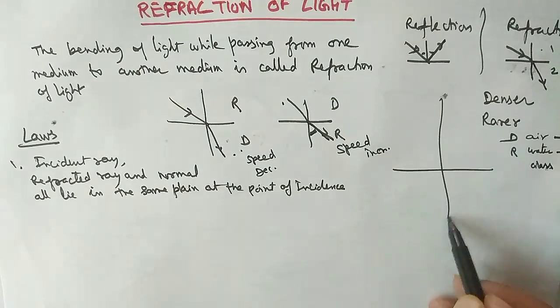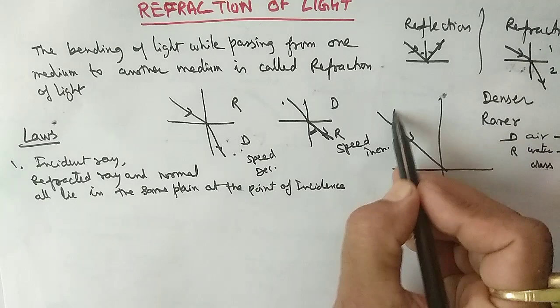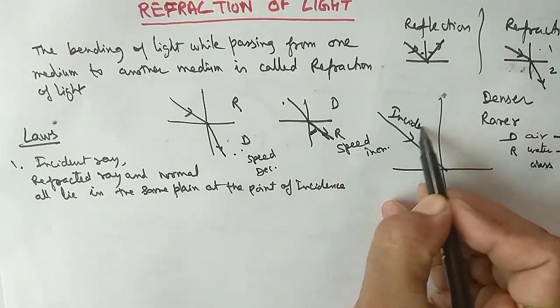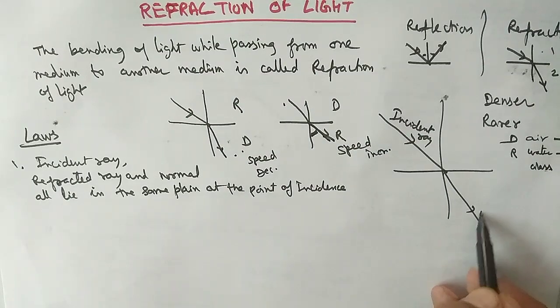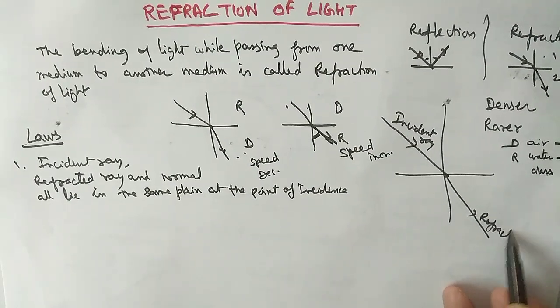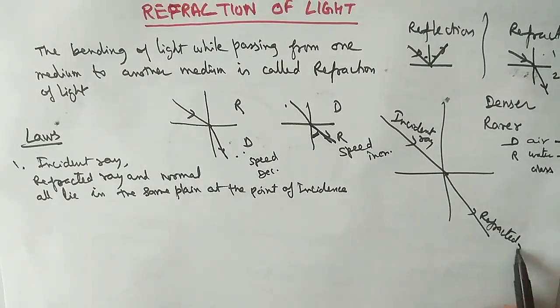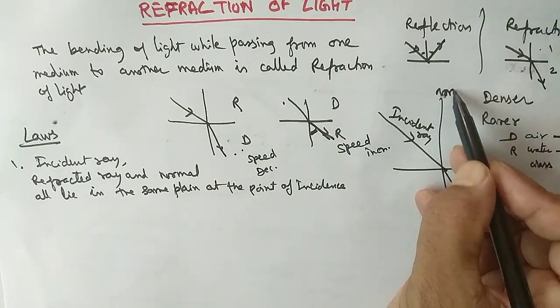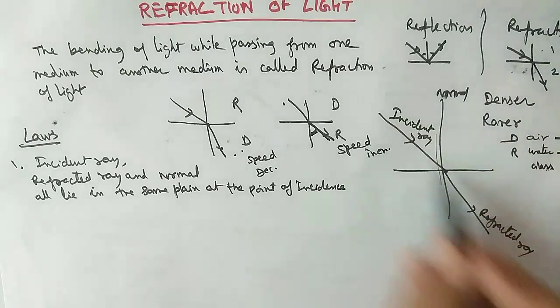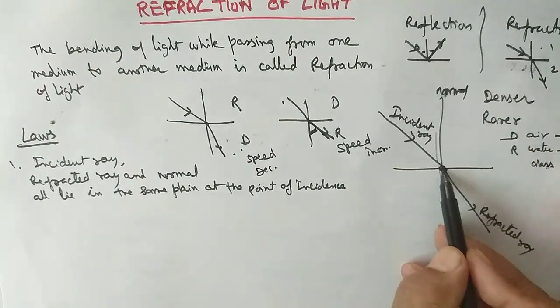See the example. This is the incident ray, and this is the refracted ray. And this is the normal. All lie at the point of incidence here.